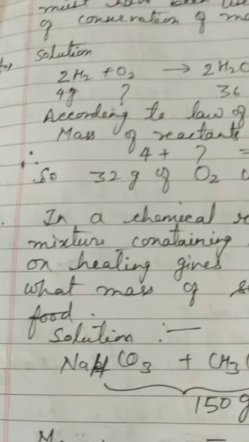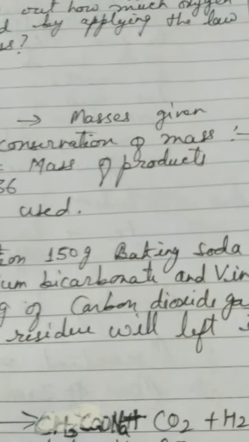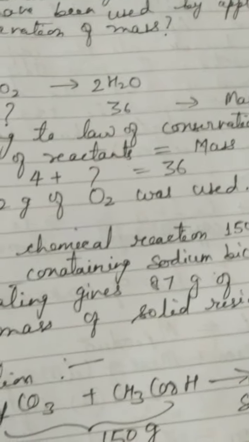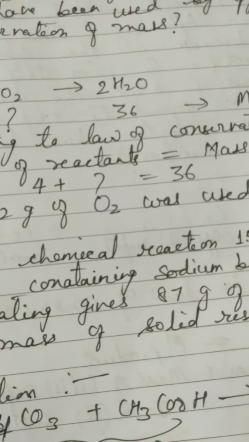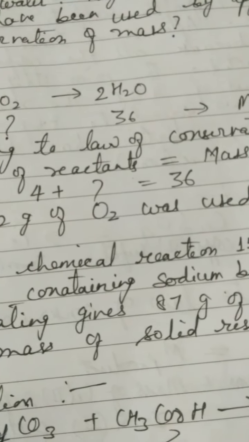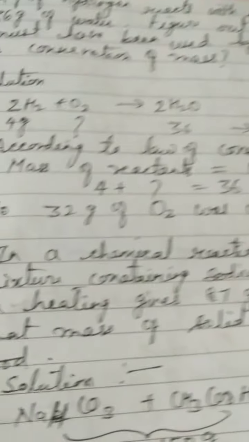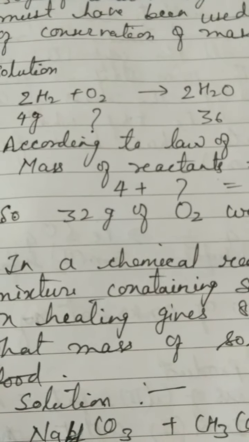Since you know it very well now, according to the law of conservation of mass, the mass of reactants should always remain equal to the mass of products, always constant. So just by adding the masses of the reactants together and equating with the product, it will do the needful. What is the mass of the reactants?